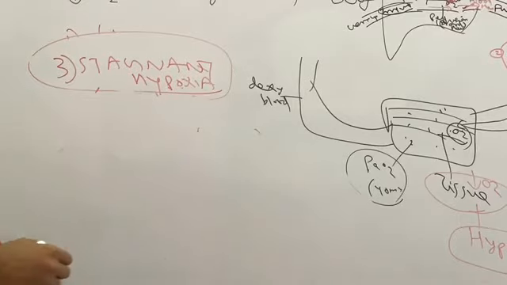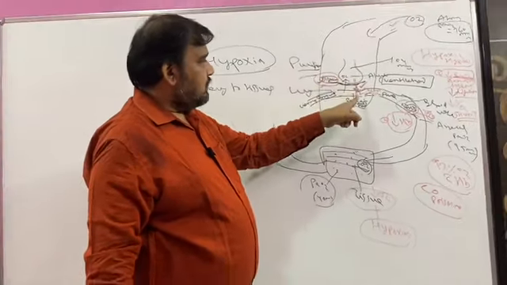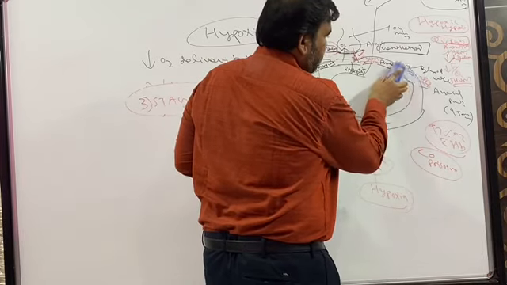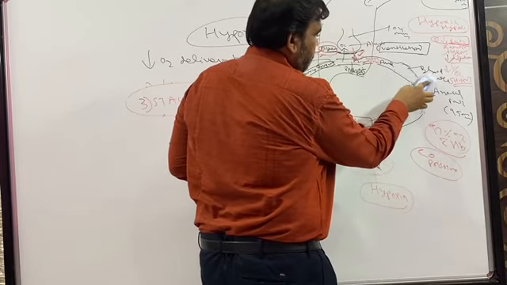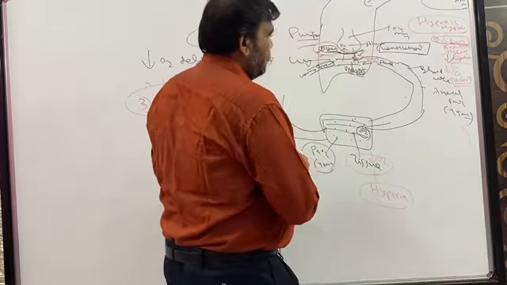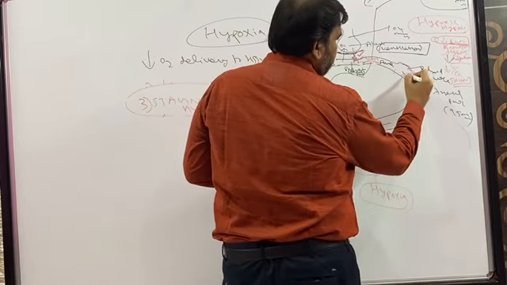So again, in stagnant hypoxia, oxygen coming is normal, diffusion is normal, perfusion is normal, but this is also normal. Hemoglobin also may be normal, it is not decreased. So there is no carbon monoxide poisoning. Decreased blood flow.